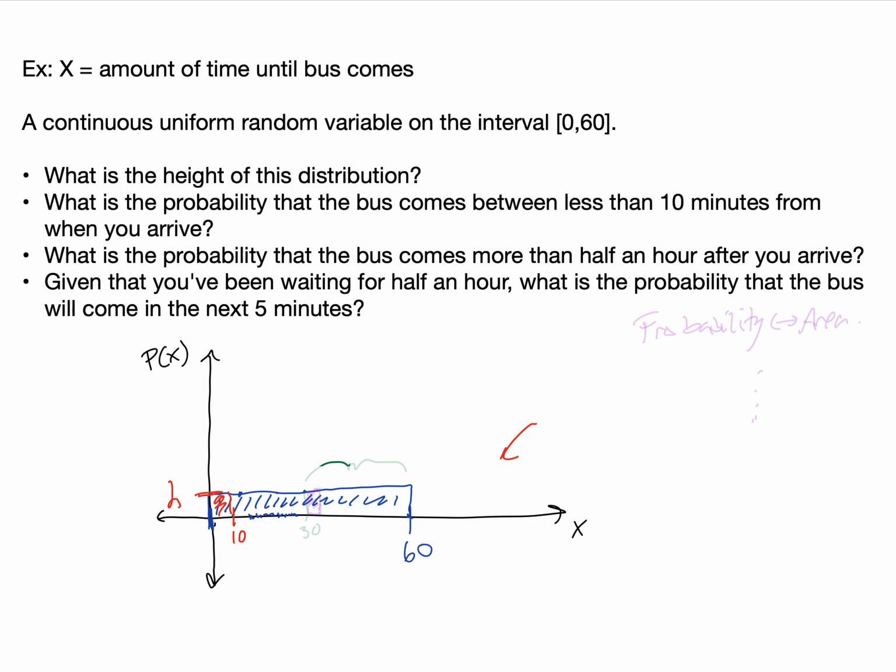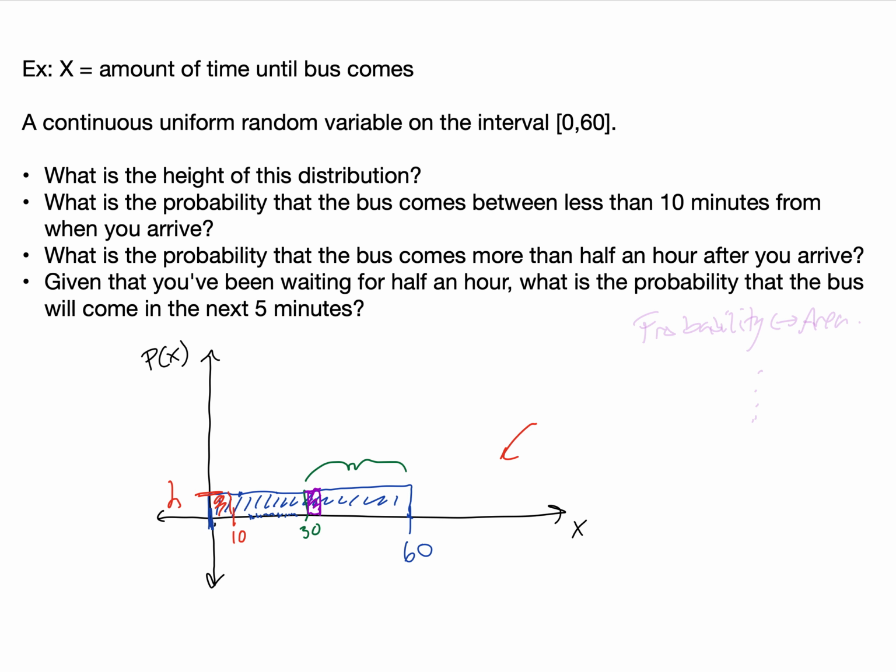Next, what is the probability that the bus comes more than half an hour after you arrive? So what's the probability that the bus comes in this range? And finally, given that you've been waiting for half an hour, what is the probability that the bus will come in the next 5 minutes? So given that you are in this range of more than 30 minutes, what's the probability that the bus comes in the next 5 minutes?